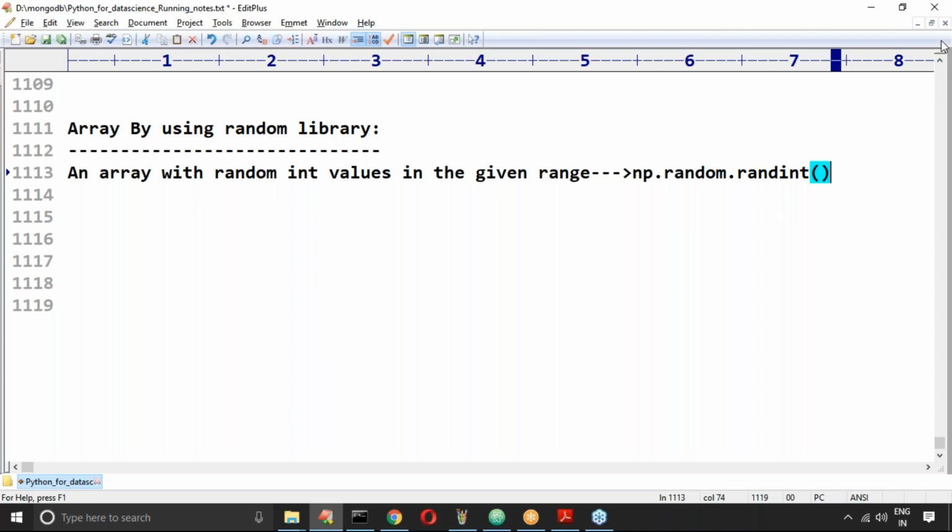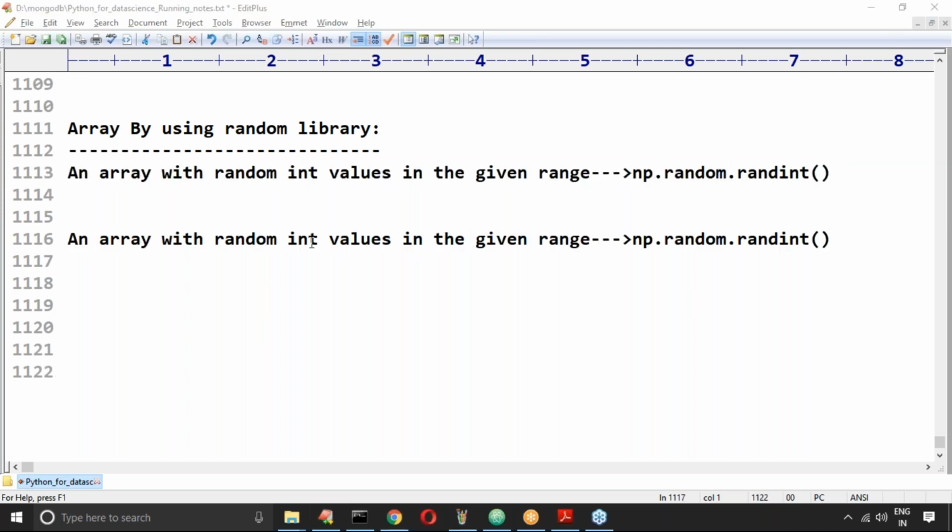Now the next one: I want to create an array with random float values in the given range, like 0 comma 1, with the uniform distribution.